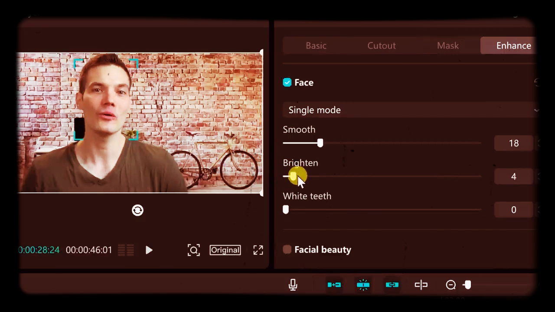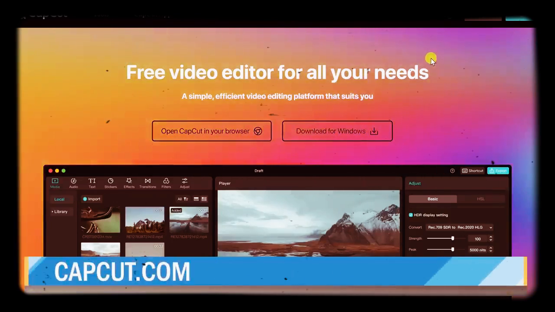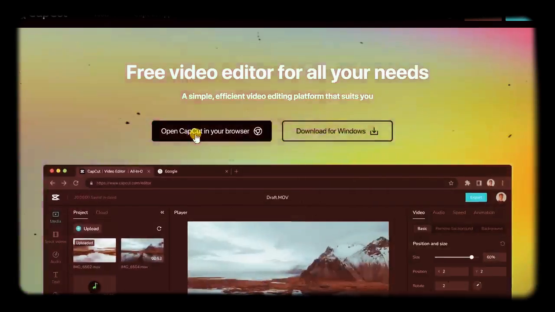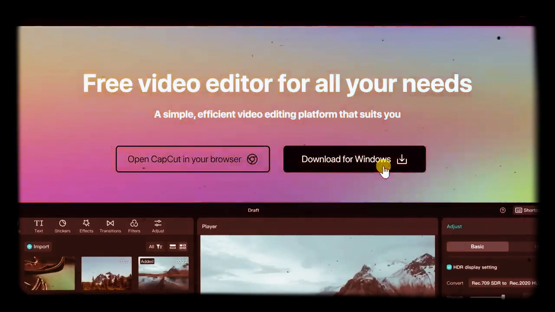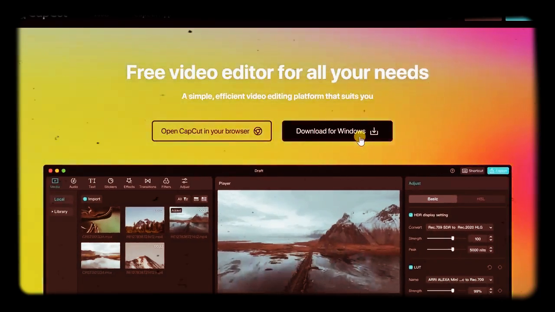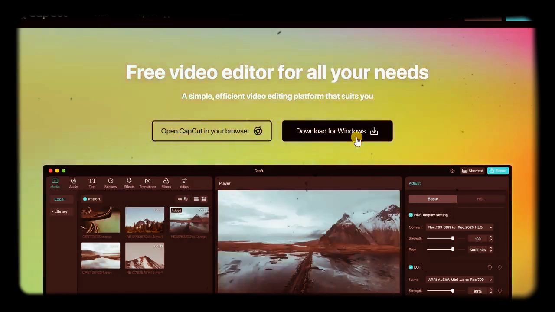You can even enhance the way you look. Those are just a few of the features. Let's take a look. To get the CapCut video editing app, head to the website capcut.com. On the website, you can use CapCut in your web browser, or you can also download it for Windows or Mac. For the most functionality, I would recommend downloading and installing the app. It's completely free to do.